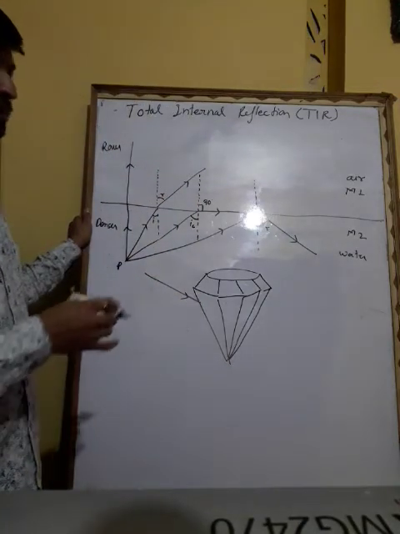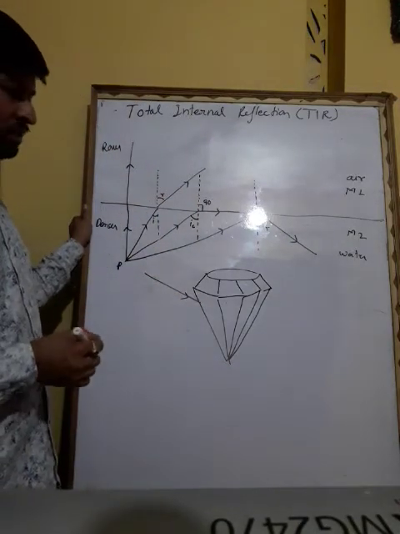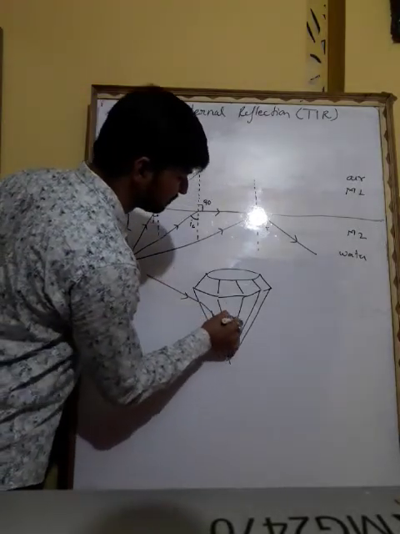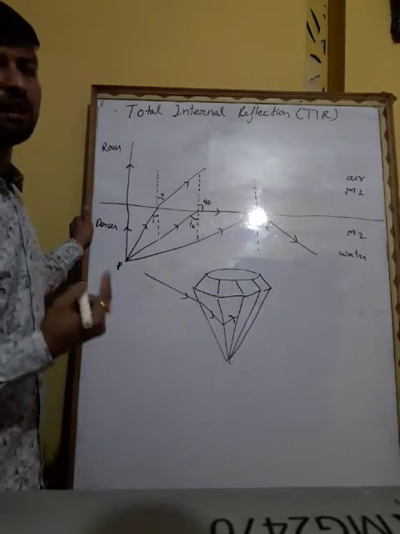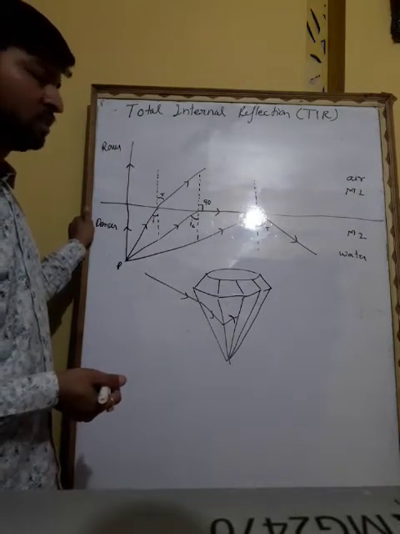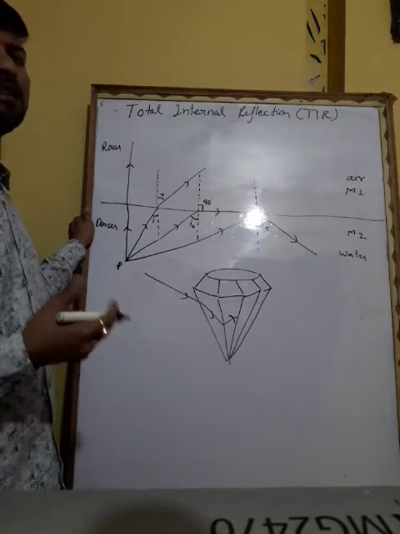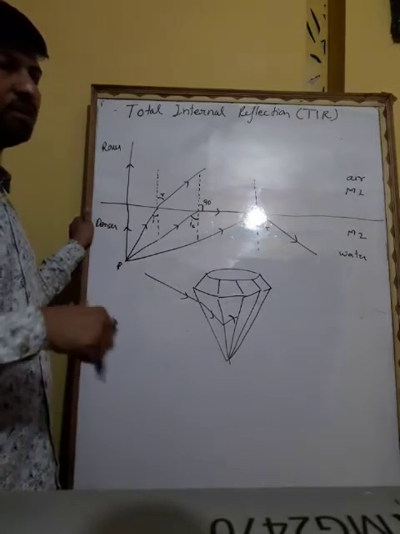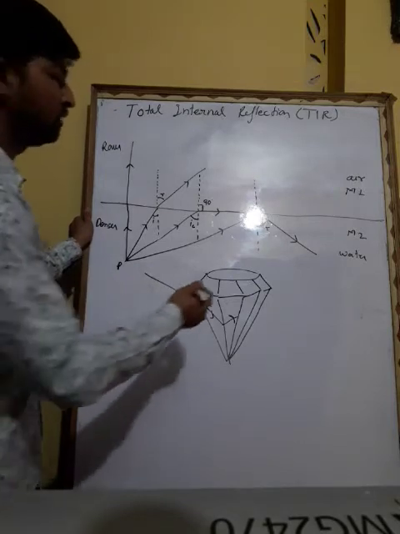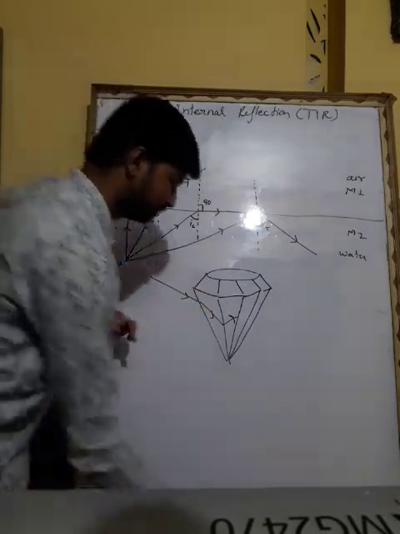Since there are a number of sharp edges in a diamond, light continuously goes through reflection and keeps travelling inside. Due to which the diamond starts sparkling, because light is trapped inside, keeps moving inside, and goes out randomly. So this is due to total internal reflection.